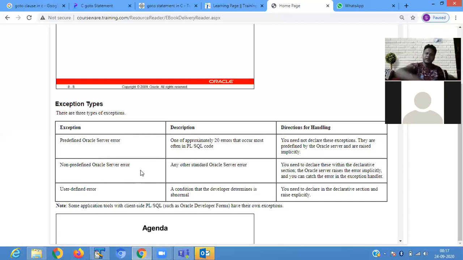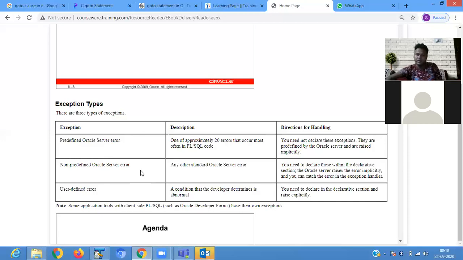The first is the description, another is the direction for handling. One is the predefined Oracle server error, meaning there are 20 errors present, and you do not need to declare these.